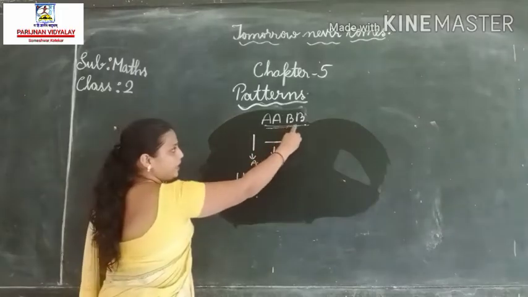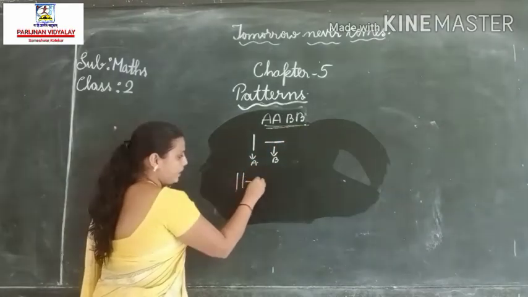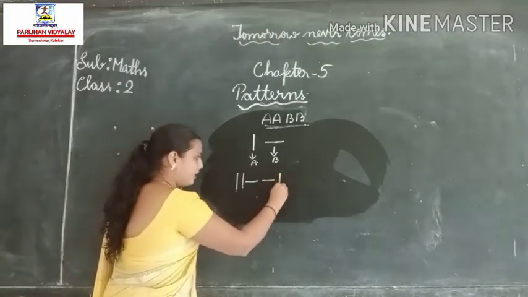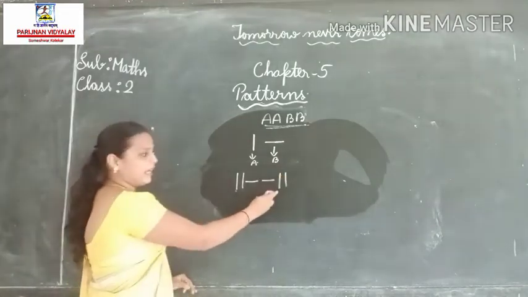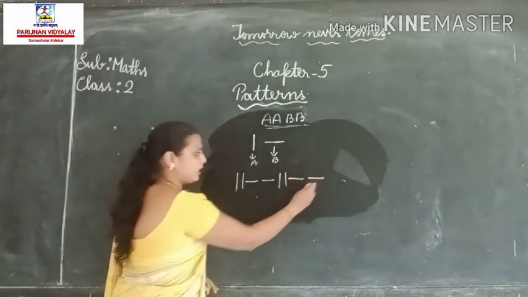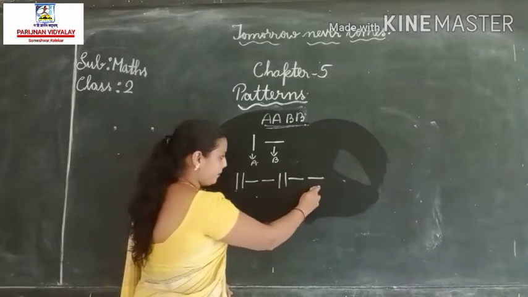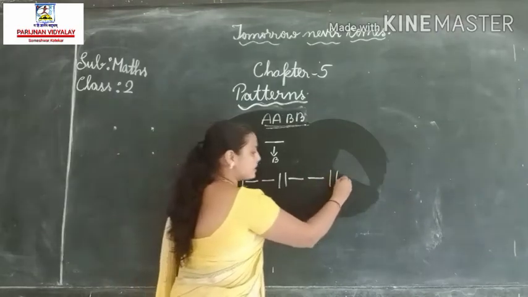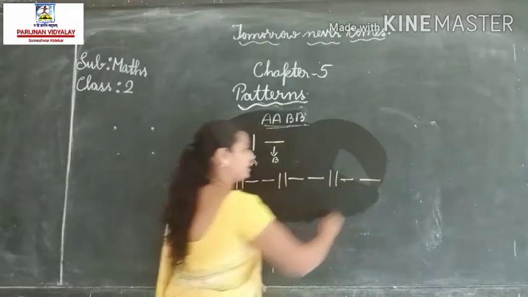A. Next B and B line. Sleeping line, sleeping line. Again, standing line, standing line. A. Sleeping line, sleeping line. B. Again, standing line, standing line. Sleeping line, sleeping line.